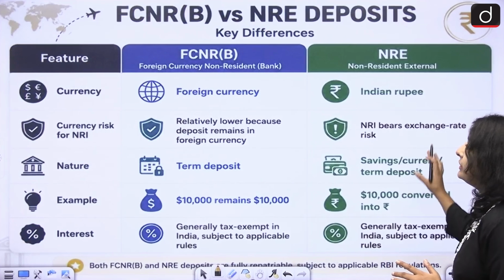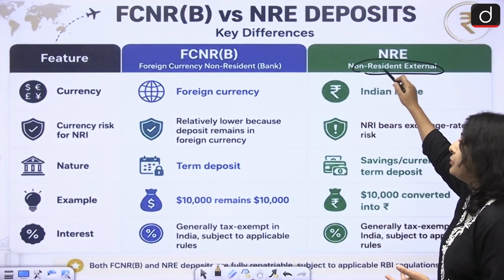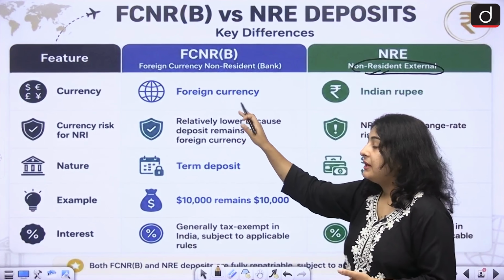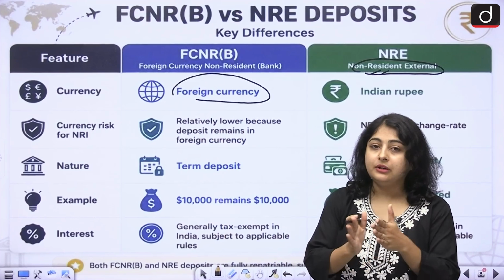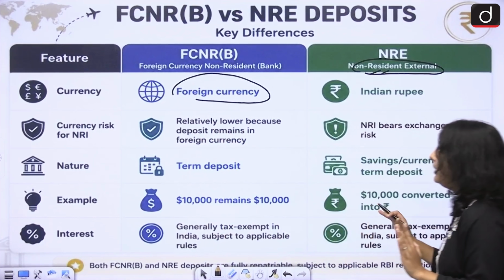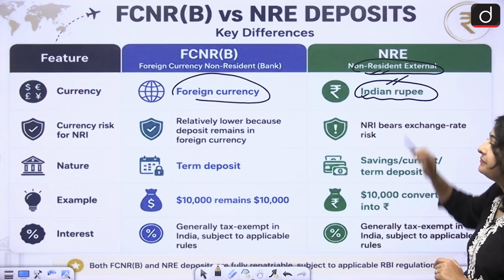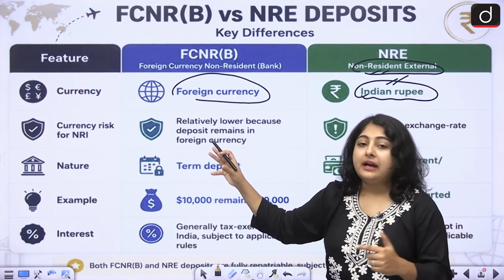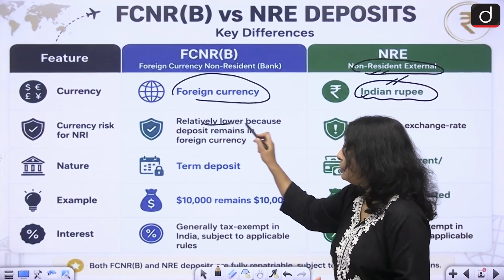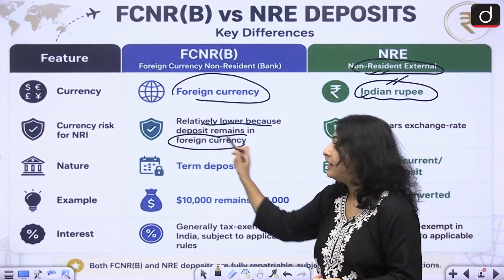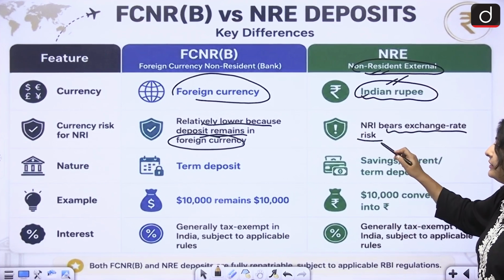Now let us talk about the key difference between FCNRB deposits and non-resident external deposits. FCNRB deposits are maintained in the foreign currency itself. The good part is you do not have to convert your currency into Indian rupees. While non-resident external deposits are maintained in Indian rupees only. Does any kind of currency risk exist in FCNR? The answer is no. The risk is lower because deposits remain in foreign currency. Here in NRE, currency risk is involved. The NRI bears the exchange rate risk.